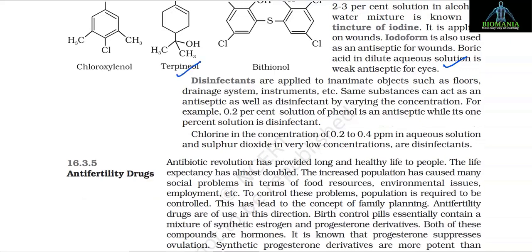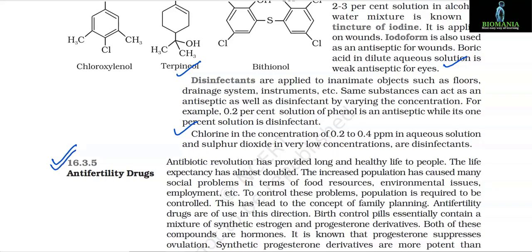Disinfectants are applied to inanimate objects such as floors, drainage systems, instruments, etc. The same substances can act as an antiseptic as well as a disinfectant by varying the concentration. For example, 0.2% solution of phenol is an antiseptic while its 1% solution is a disinfectant. Chlorine in the concentration of 0.2 to 0.4 ppm in aqueous solution and sulfur dioxide in very low concentration are disinfectants.